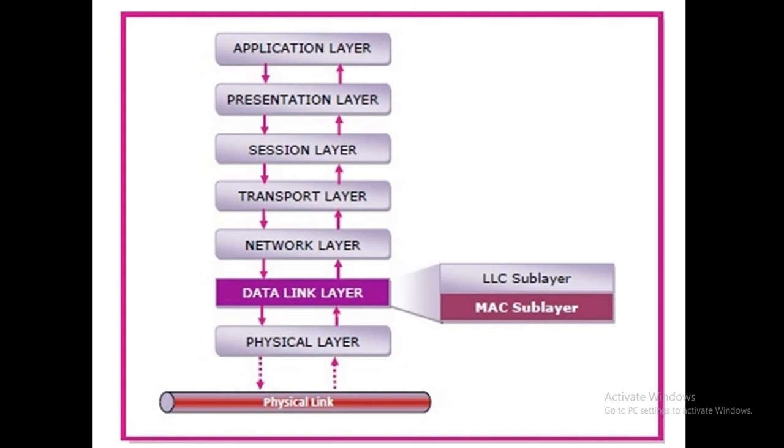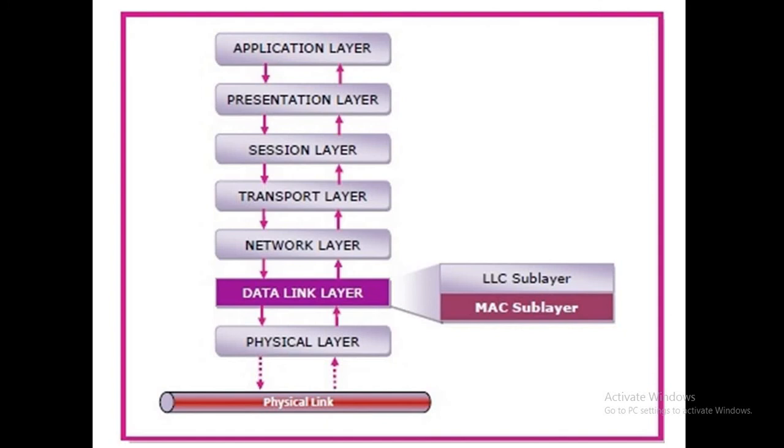The destination address is either 2 bytes or 6 bytes in length. It is used for identification of an individual workstation on the network or among a group of stations.